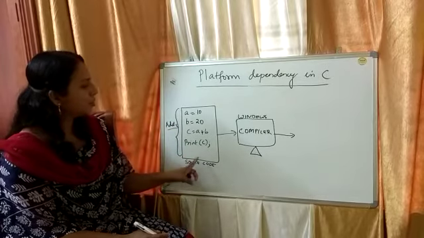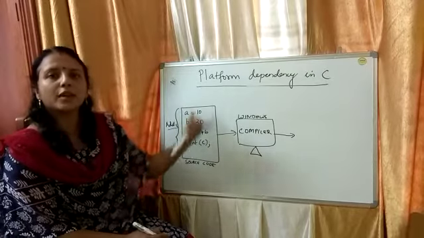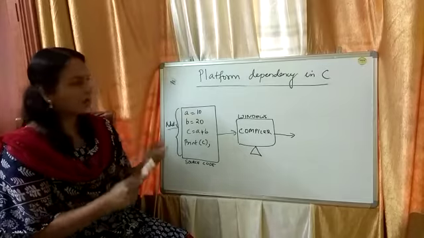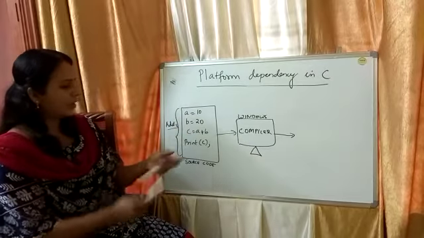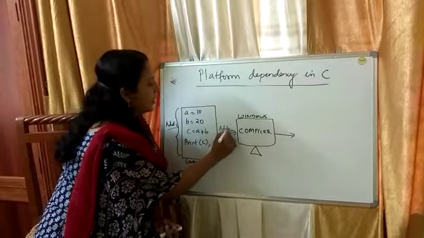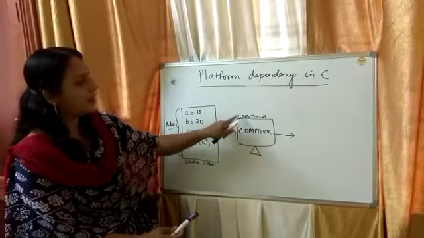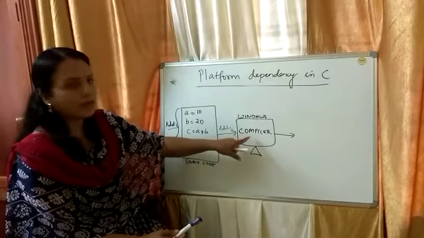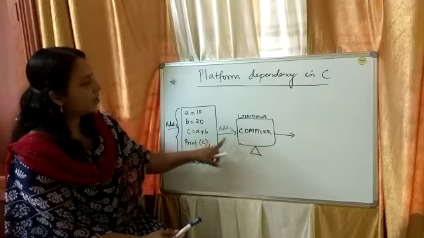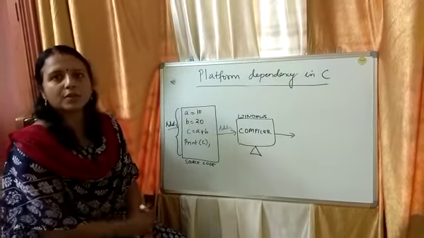Now after writing the source code, what is the next step? You have to compile this source code. Then only you will get the machine code which is ready for execution. So this add.c, the name we have given to the source code, is passed to a compiler. We have a computer system with the Windows operating system, and the corresponding compiler is installed in this Windows computer. So add.c is passed through the compiler, and a compilation process happens.